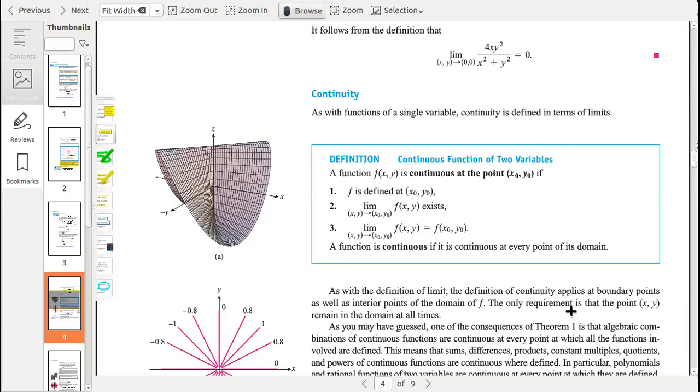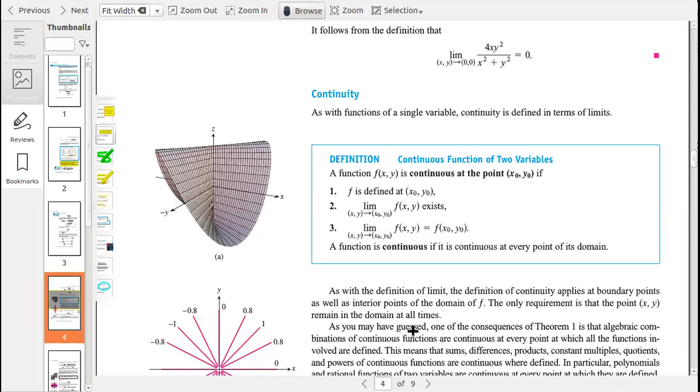The only requirement is that the point x,y remains in the domain at all times. So points like x,y will definitely belong to the domain, and points like f of x,y will belong to the range.